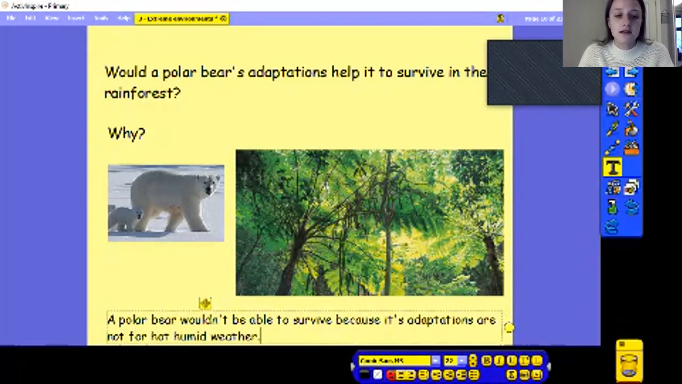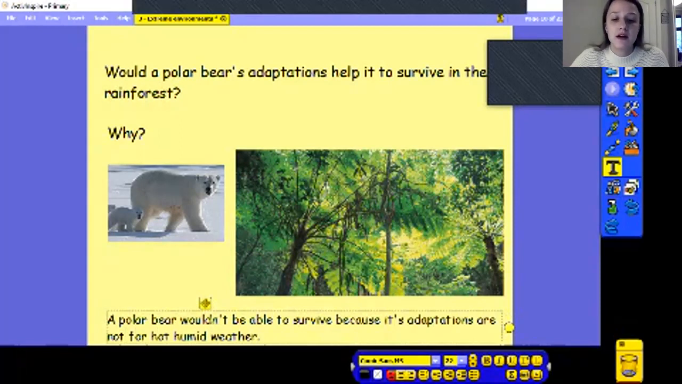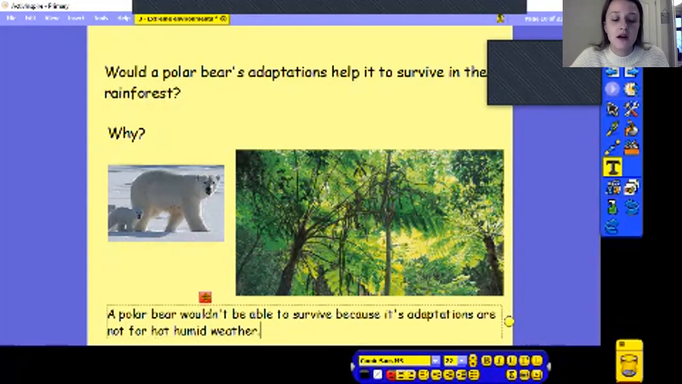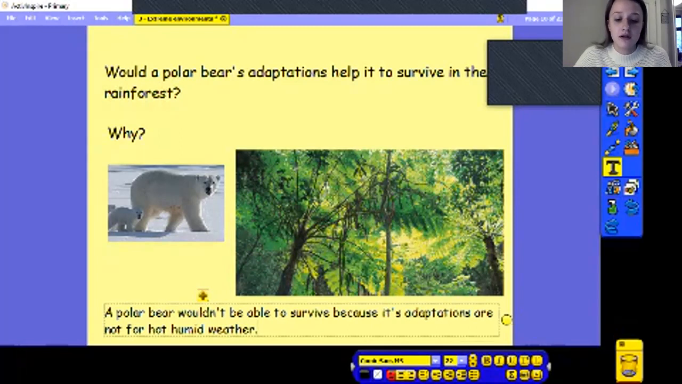So my sentence would be: a polar bear wouldn't be able to survive because its adaptations are not for hot, humid weather. So I've used my knowledge of what rainforests are like and tried to think about why a polar bear might not be able to survive there. You might want to choose one of its adaptations that we've discussed and hopefully be making notes of them to help you in the quiz later on.